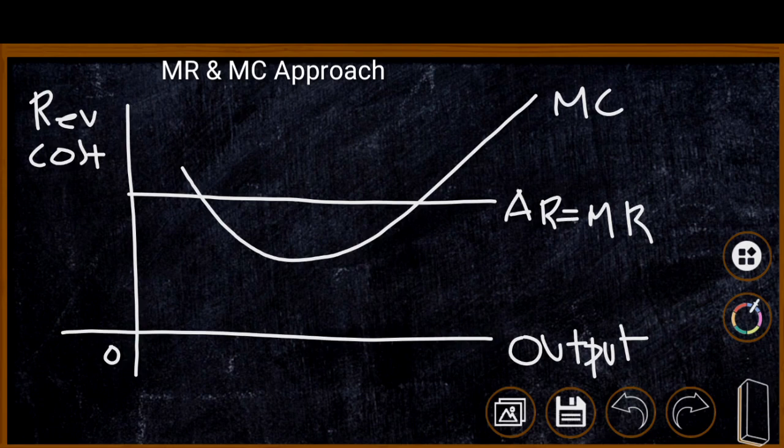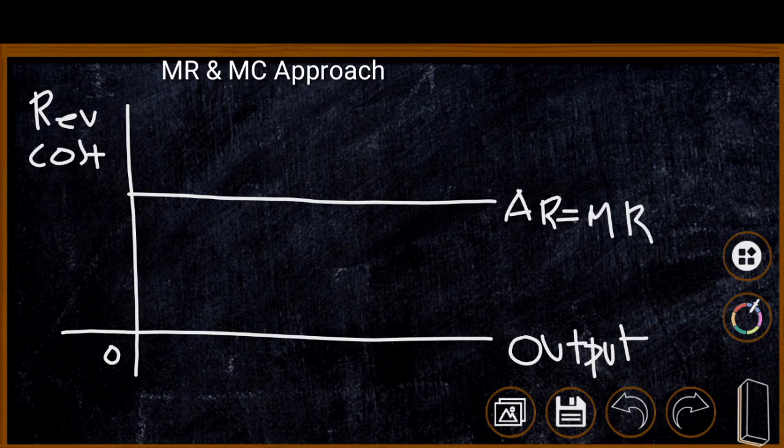Initially, we are identifying abnormal profit and loss positions because in the long run there is existence of normal profit, and therefore we can draw the condition of normal profit for the short run as well as for the long run. Therefore, we are representing it in the long run only. Therefore, initially we are drawing the equilibrium condition of the firm with abnormal profit.